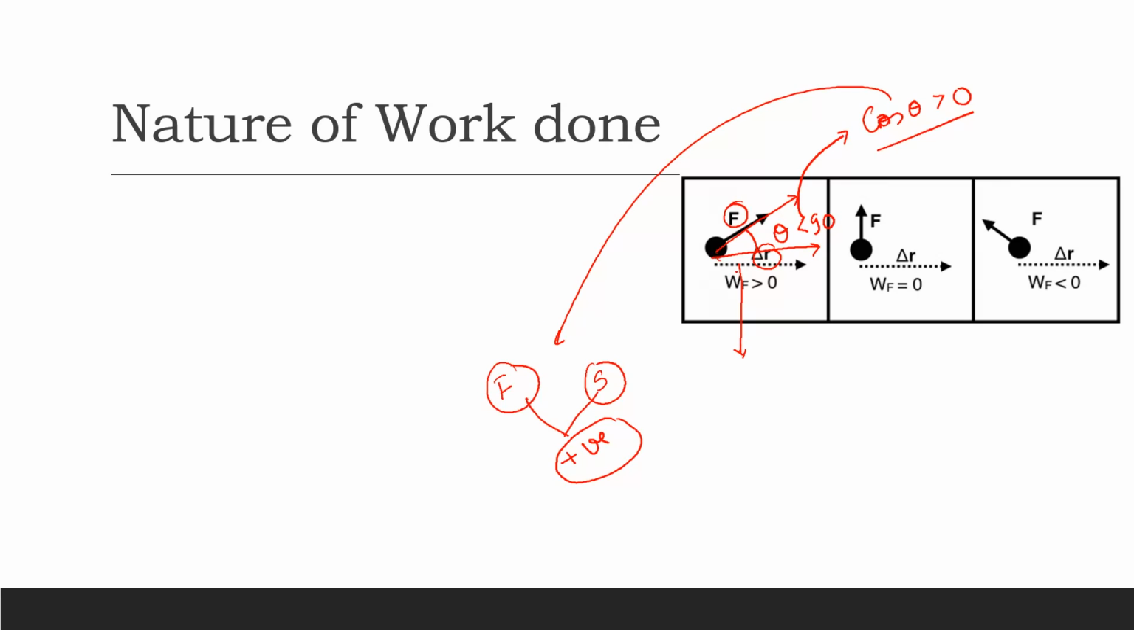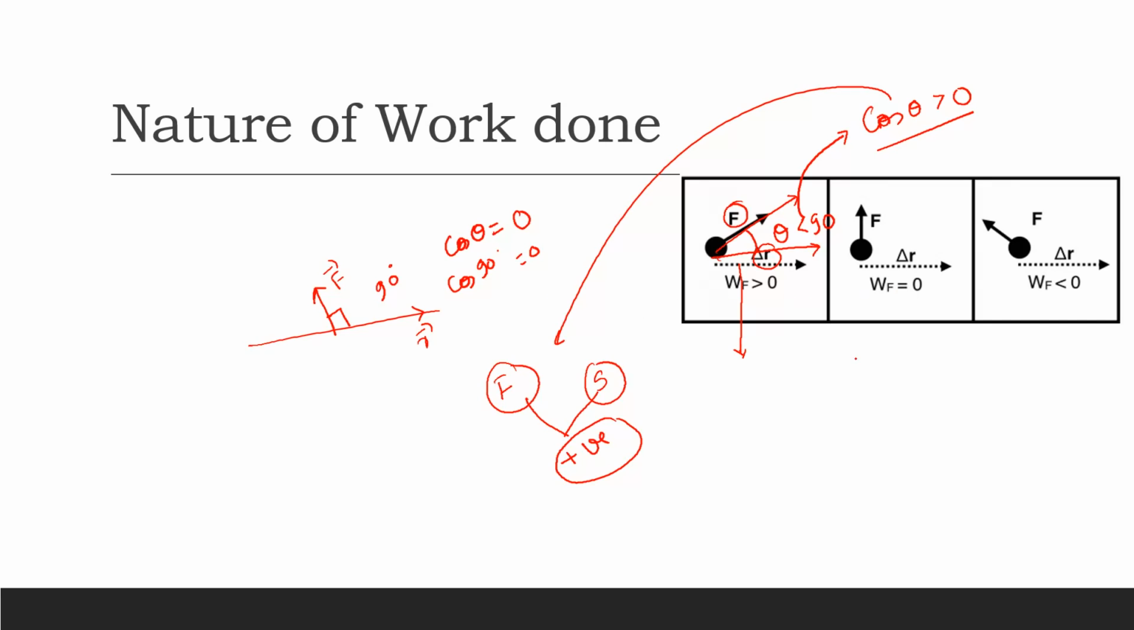And in a similar manner, when the force vector is acting perpendicularly to the direction of the displacement vector, in this case we would say that the work done is 0, as the theta between the force vector and the displacement vector is 90 degrees. So in this case, cos of theta will be equal to 0, that is cos of 90, as we know.